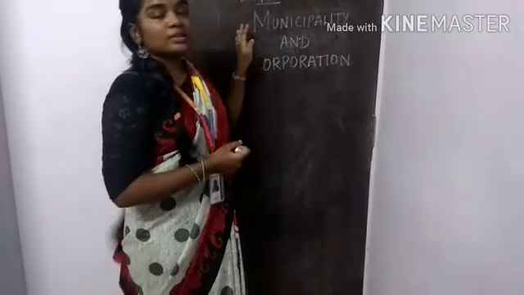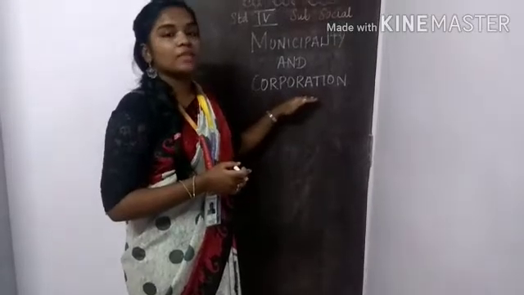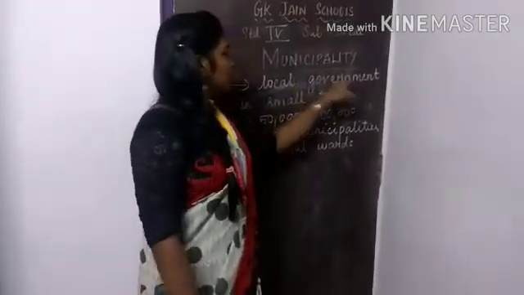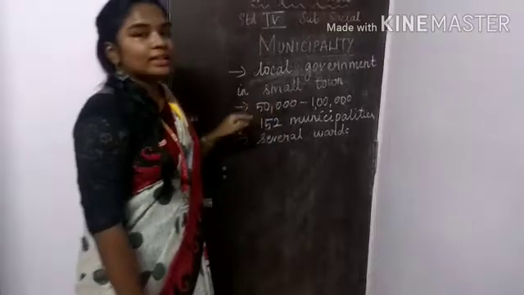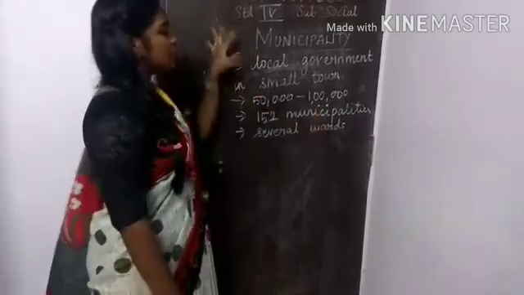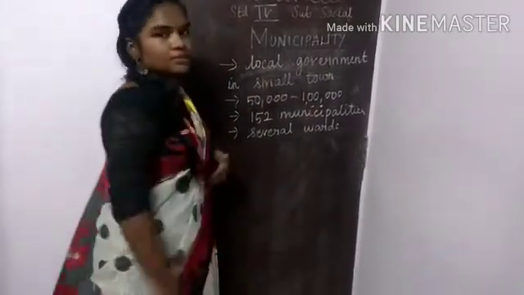Corporation. Certain municipalities are declared as corporations because of their high population and high revenue. Municipality is a form of local government in a small town which contains 50,000 to 1 lakh people. In Tamil Nadu there are 152 municipalities. These municipalities are divided into several wards.